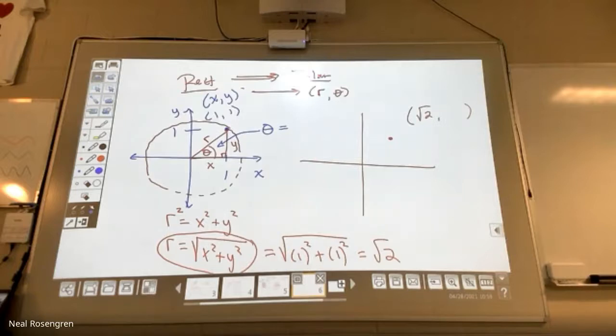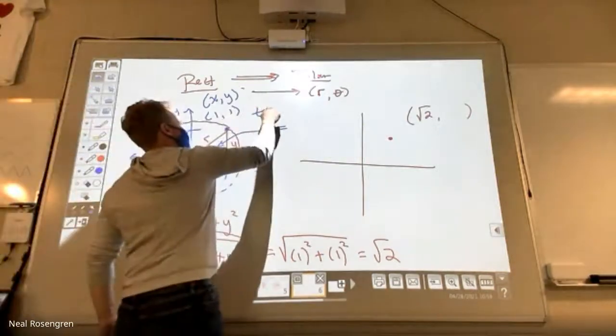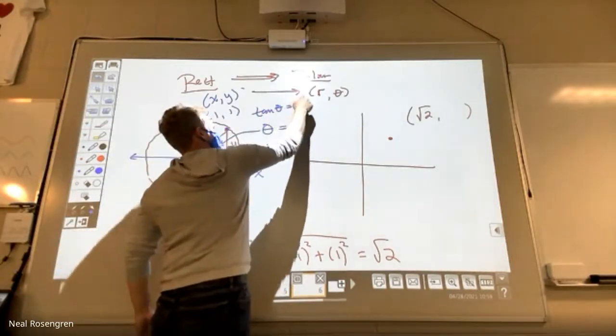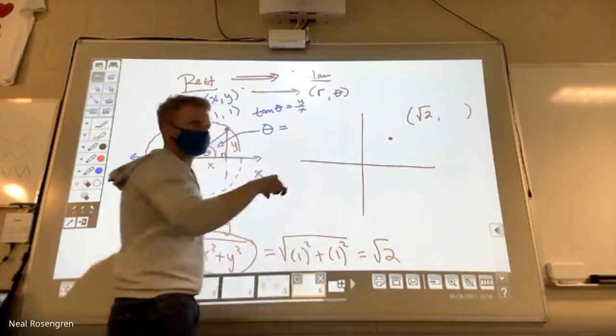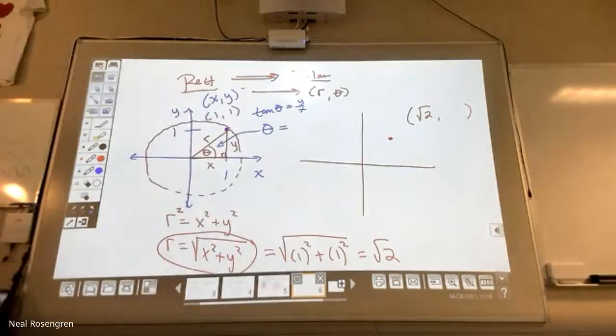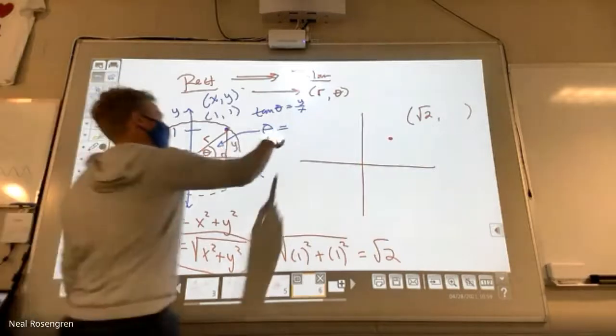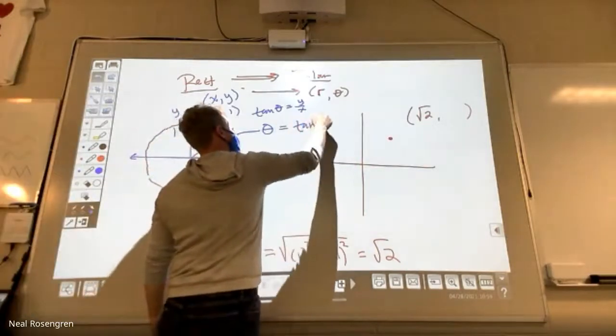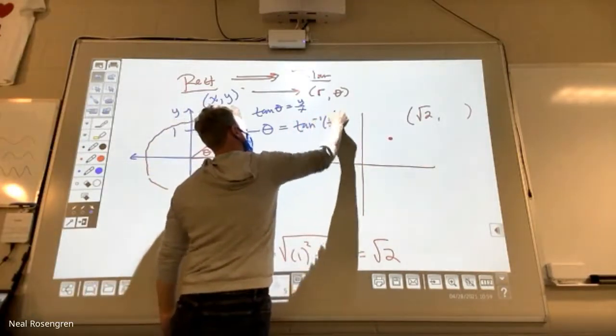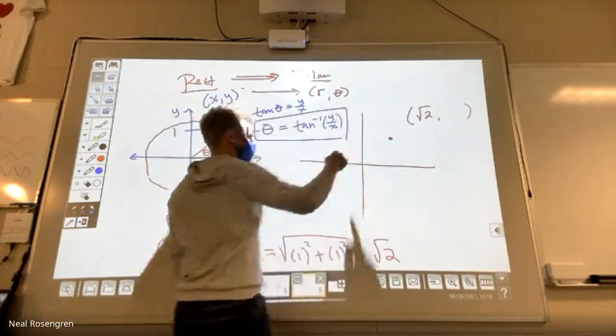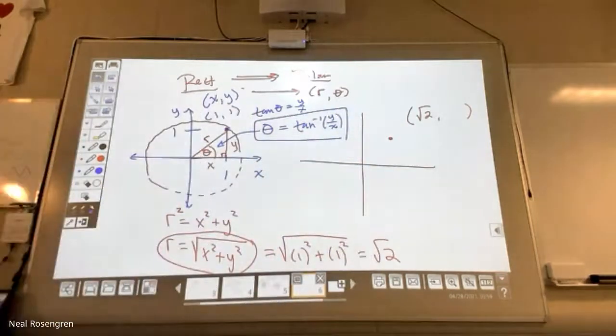Inverse tangent of y over x. Just like tangent of theta is y over x, right? So maybe you can write that down. Tangent of theta is the simplest trig function that just has x and y in it, because we need both. I can't use secant, right? 1 over x wouldn't work because I don't know what y I'm on. I want to make sure I'm taking both x and y into account. So theta is always just going to be the inverse tangent of y over x. And I'm boxing that in because that's the only other formula we need.